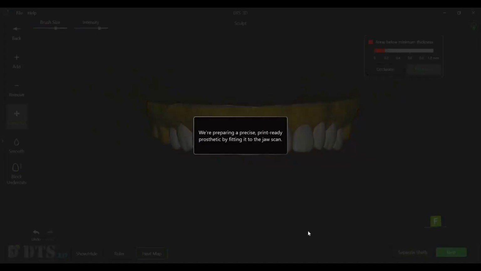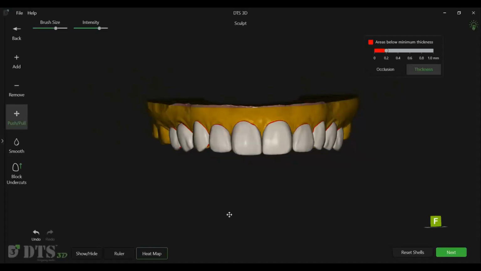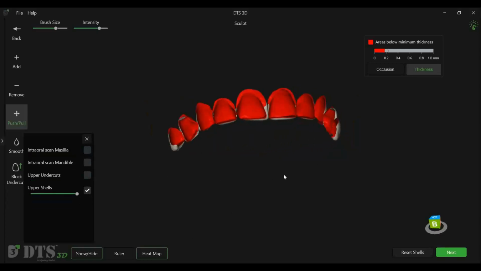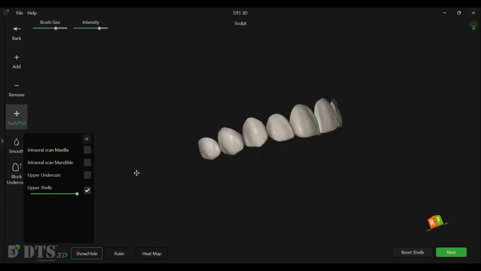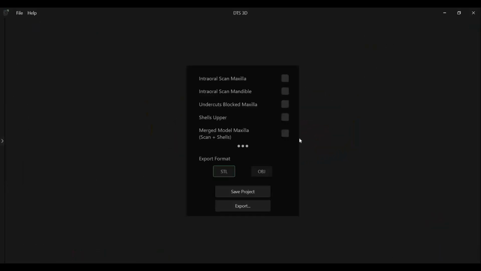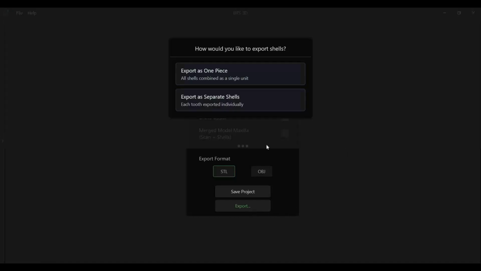Press the Separate Shells button to create 3D printable snap-on shells. The shells can be exported either as a single piece or as individual units, depending on your workflow requirements.